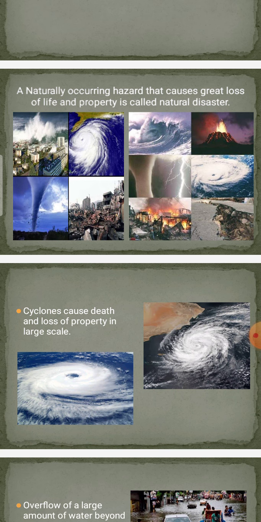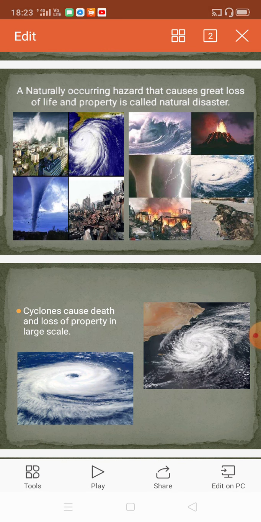If it rises, what will happen? With a high speed per hour, it may travel like 130, 200 kilometers in 1 hour. So it will continuously move and damage life and property.